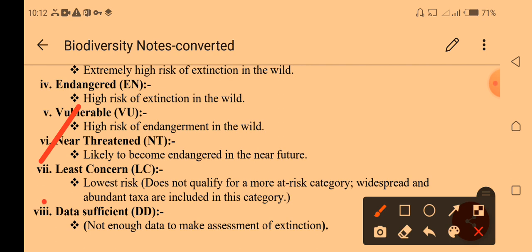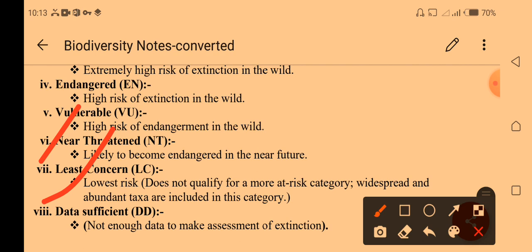Data is not sufficient. If we talk about this one, not enough data has been assessed or made available to know how many species have gone extinct, because the research is going on. Scientists claim that only about 30% of living organisms' species have been discovered, but the remaining have not been discovered. Through future research they may discover them.